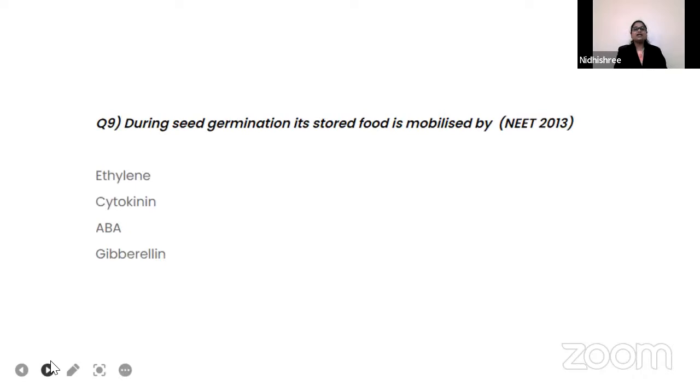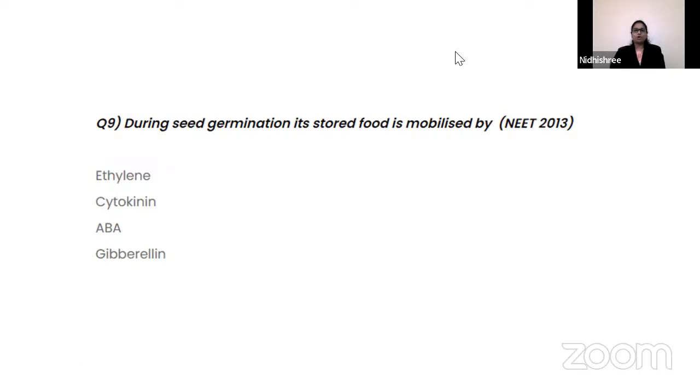The next question is: during seed germination, its stored food is mobilized by. I repeat, during seed germination, stored food is mobilized by what? Ethylene, cytokinin, abscisic acid, gibberellin.